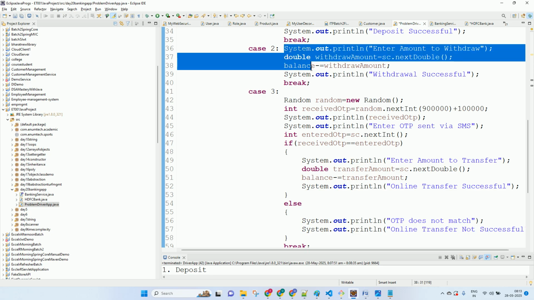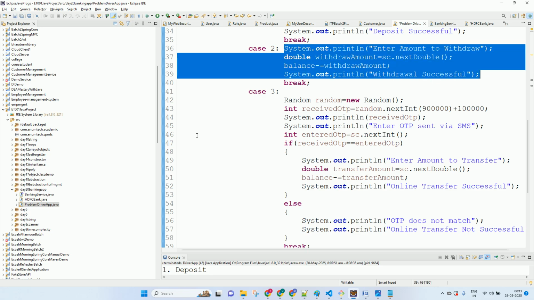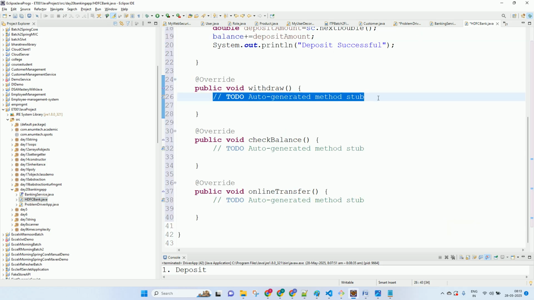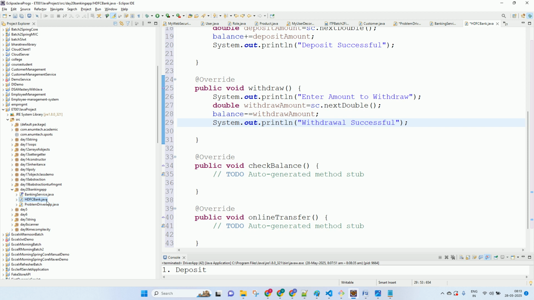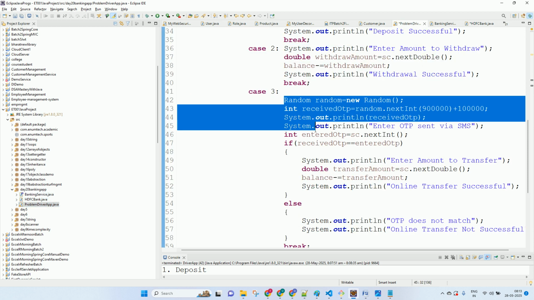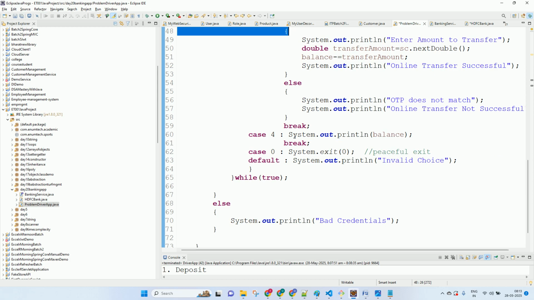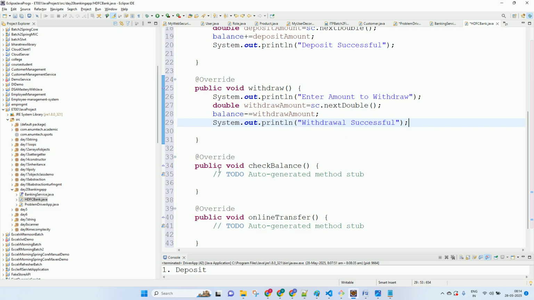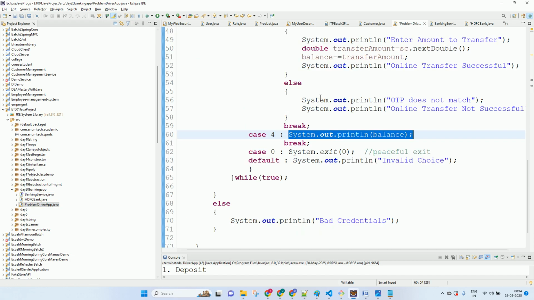Copy the code and paste it over here. Okay, next what is check balance doing? Check balance is doing all. Okay, display balance is only this much, right? So it is just displaying this. And what is the online transfer doing? Online transfer is doing this, correct?